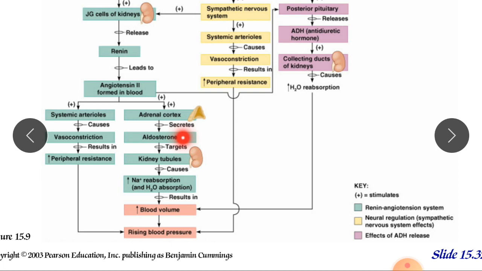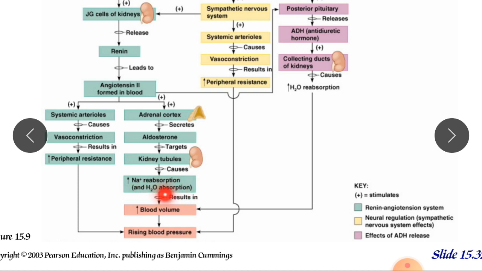Aldosterone is secreted as a mineralocorticoid from the adrenal gland, and it acts on the kidney tubules at the DCT, the distal convoluted tubule, on the principal cells, due to which sodium ions are reabsorbed into our blood.